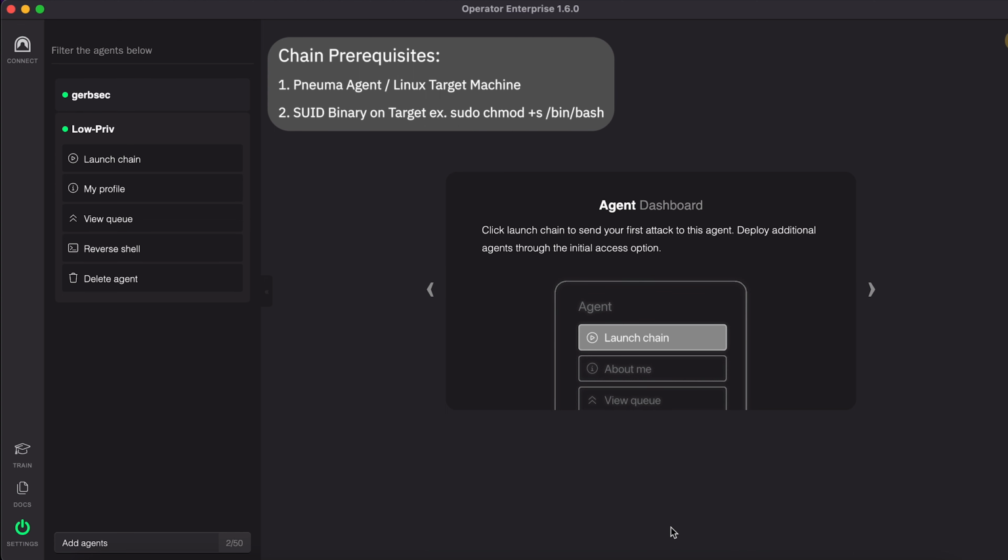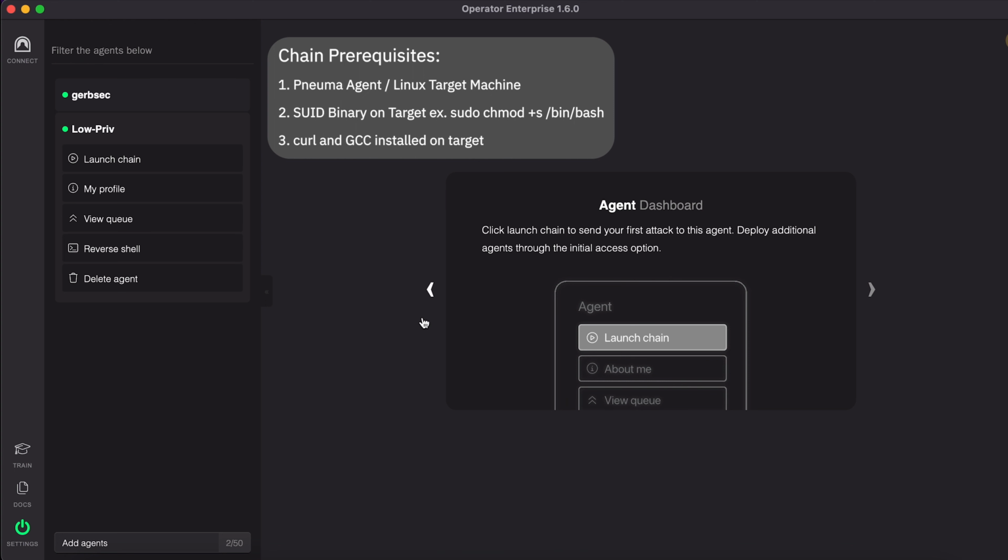The second prerequisite that you'll need is a vulnerable setuid binary. This could be something like /bin/bash. So what you could do, on a Debian-based machine, is sudo chmod +s /bin/bash. That could be an easy way to quickly test this chain out. And finally, you will need to install curl and GCC. These are 2 binaries that you will need to have installed. I understand that some Linux machines don't come with those binaries, so ensure to have those installed before you get started.